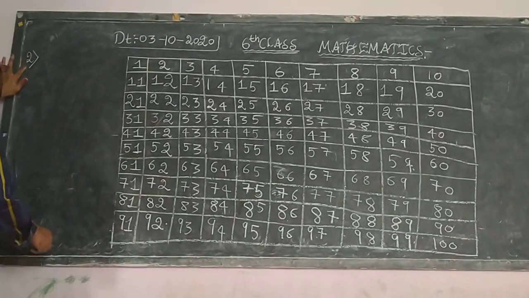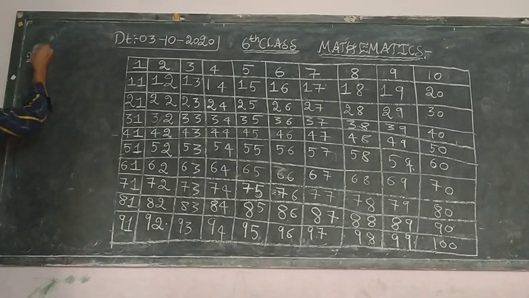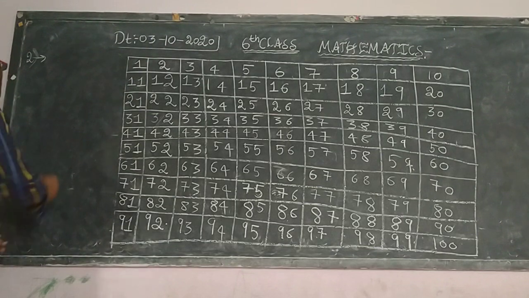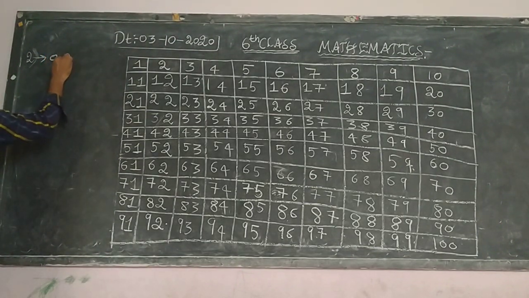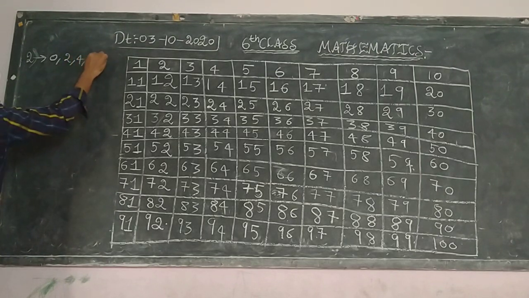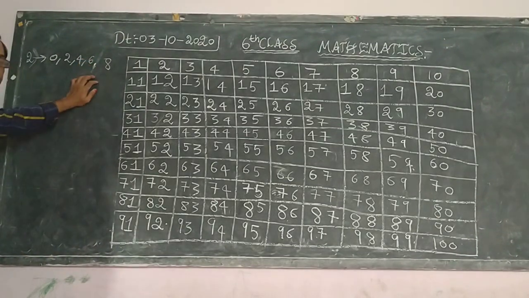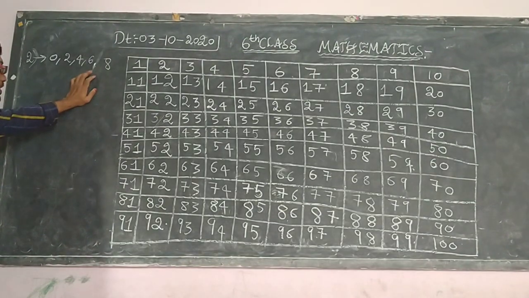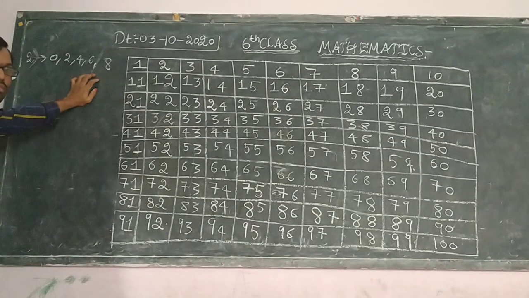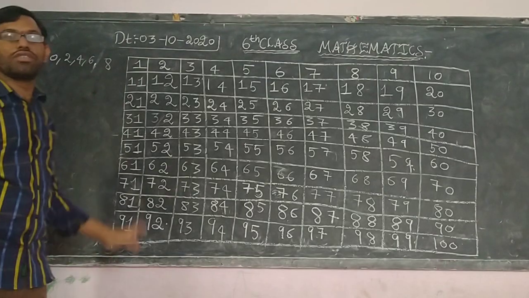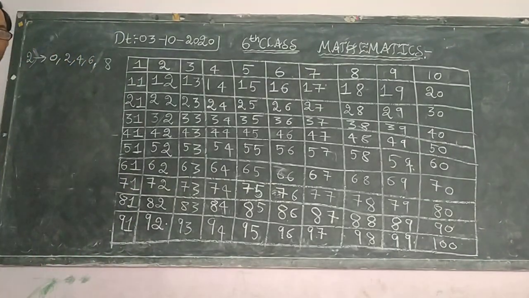So what is the divisibility rule of 2? If any number ends with either 0, 2, 4, 6 or 8 in the ones place, then those numbers are divisible by 2.